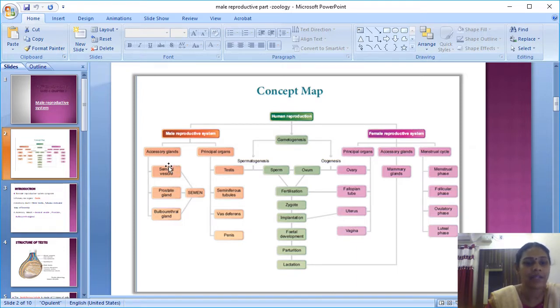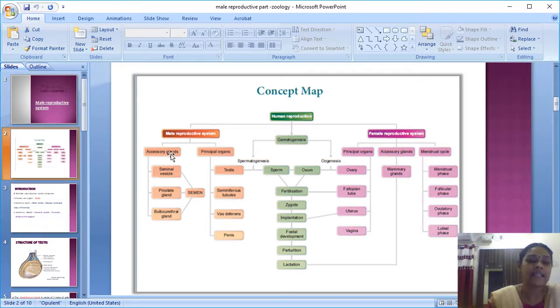The gland meaning is it is going to secrete something. So it is not an organ. Organ is different, gland is different. The organ has some functions, but the glands have only the function of producing some fluids. Okay. So the organ's name is testis. Testis is the primary and principal organ of the male reproductive system. And the seminiferous tubule, vas deferens and penis are the accessory organs of the male reproductive system.